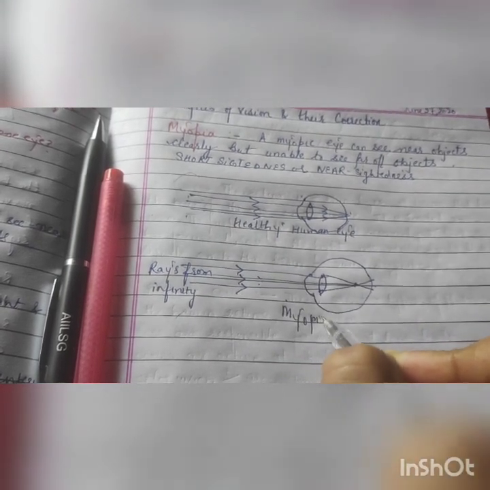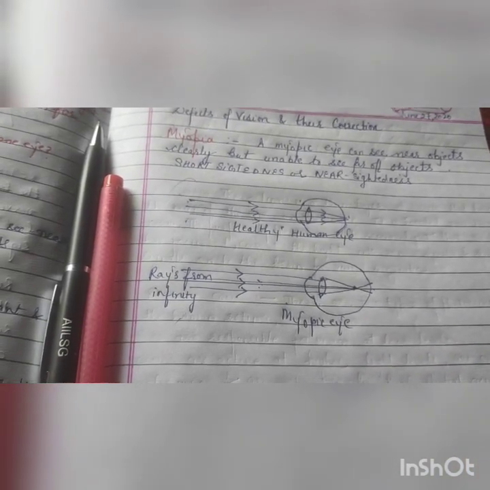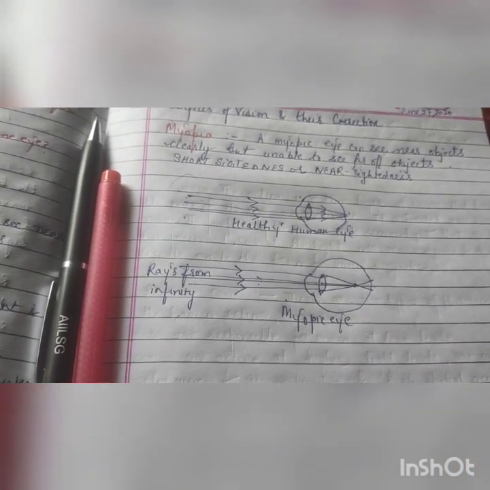Now let me explain two terms. Far point: I suppose that in a myopic eye you are not able to see far distances.